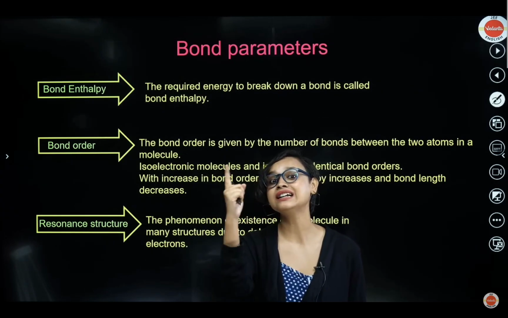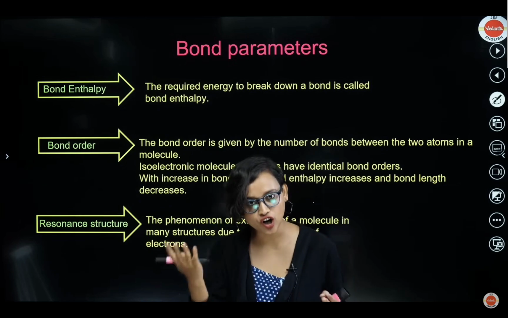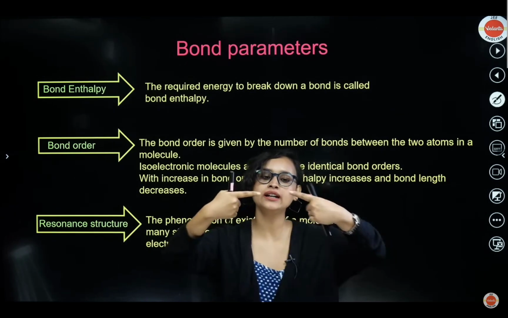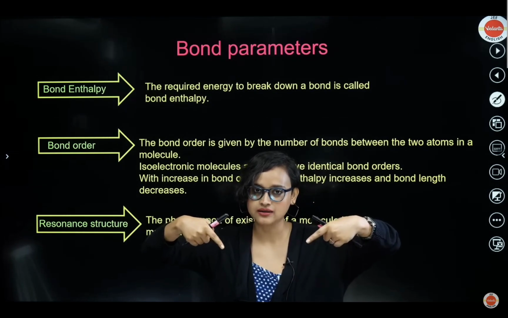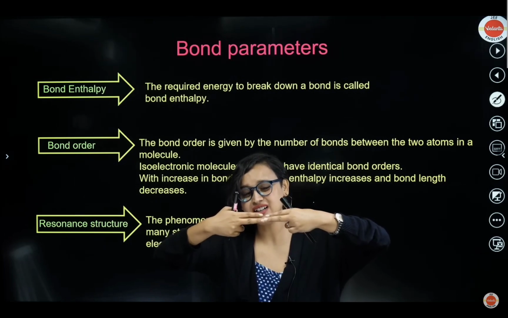Now, if the bond order increases, bond enthalpy also increases. If the bond order increases, then, actually, you tell me. If I'm holding like this, single bond, I can easily break it, right? But if there is two bond, if there is double bond, it will require a little more energy to break.